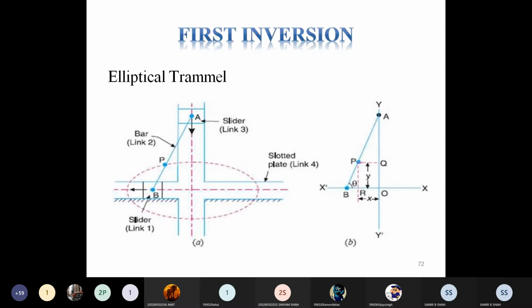We know that sin square theta plus cos square theta is equal to 1, so x square upon AP square plus y square upon BP square is equal to 1. This is the equation of an ellipse that we know from 11th and 12th standard and also in engineering graphics. So the path generated by the elliptical trammel is an ellipse.